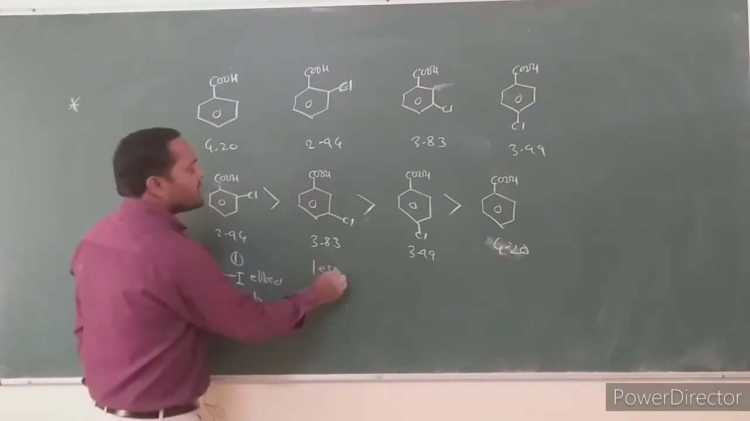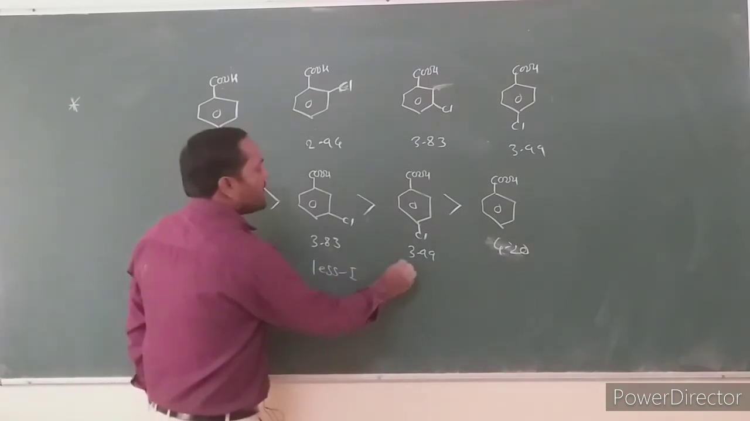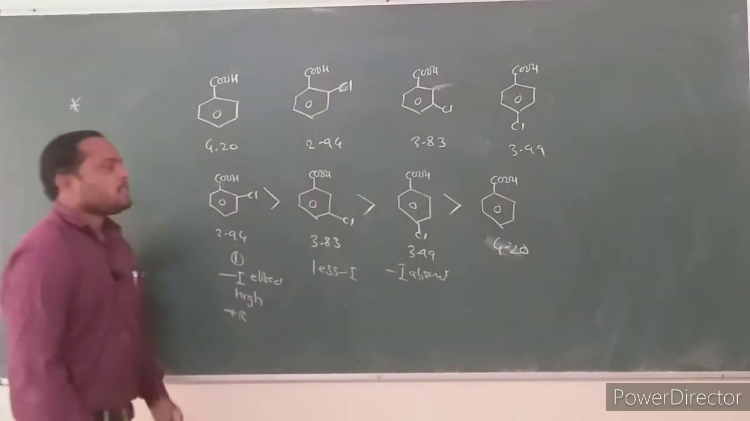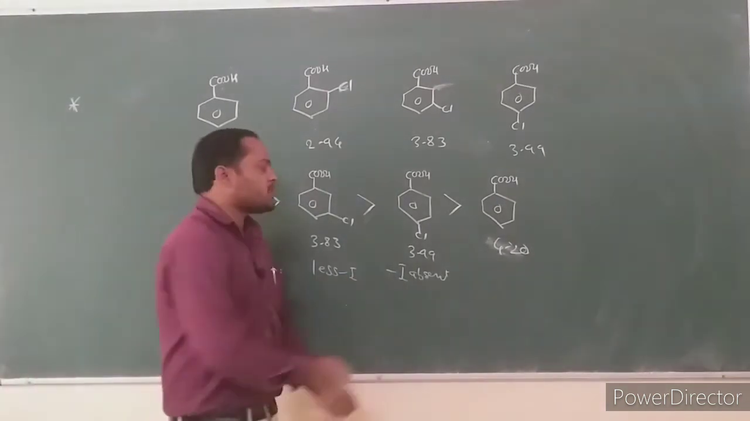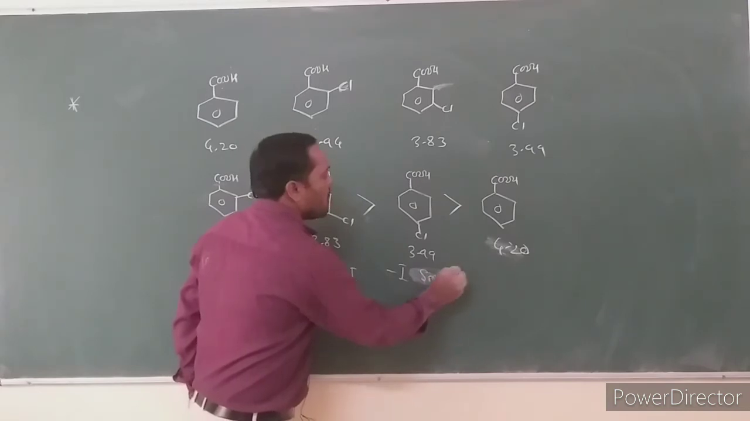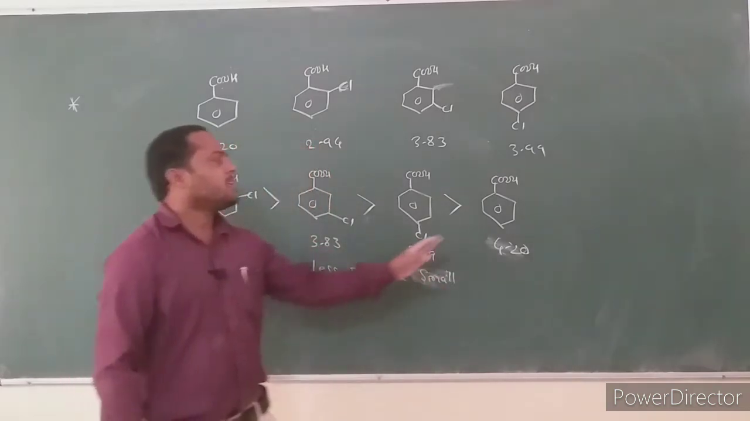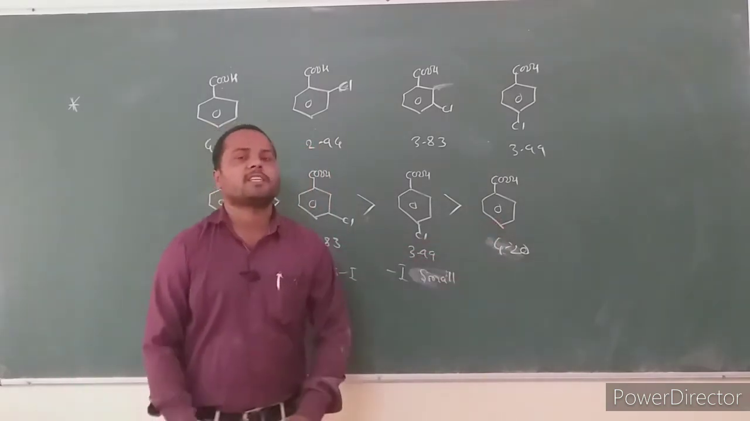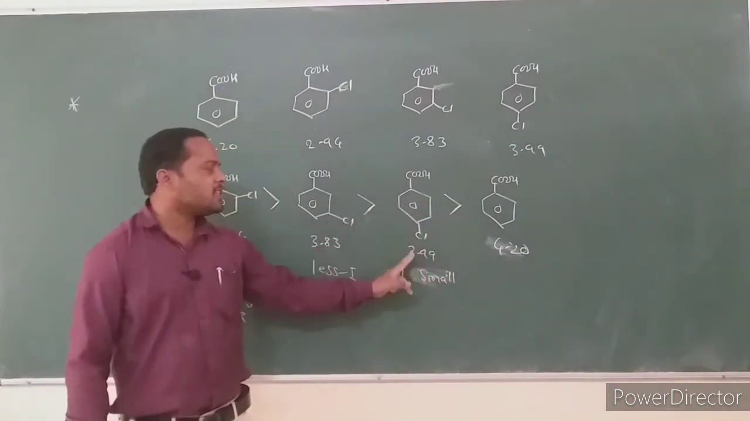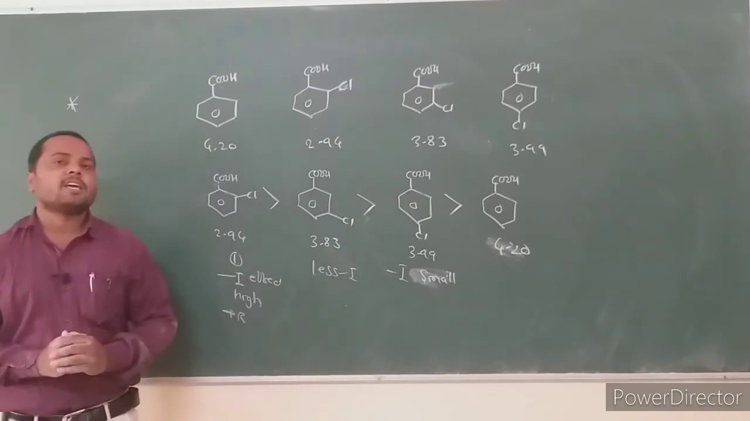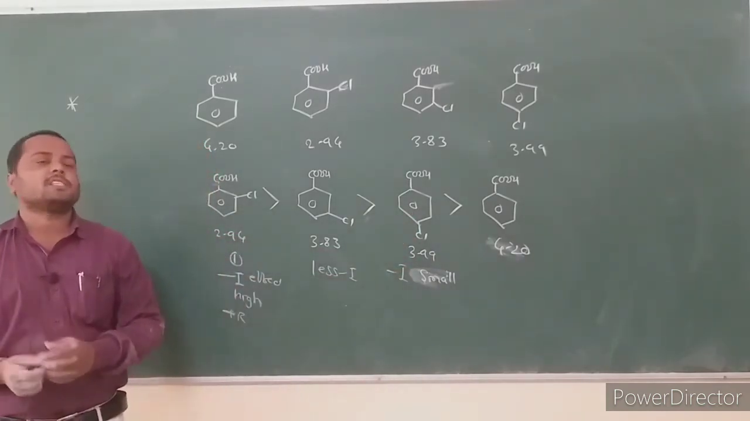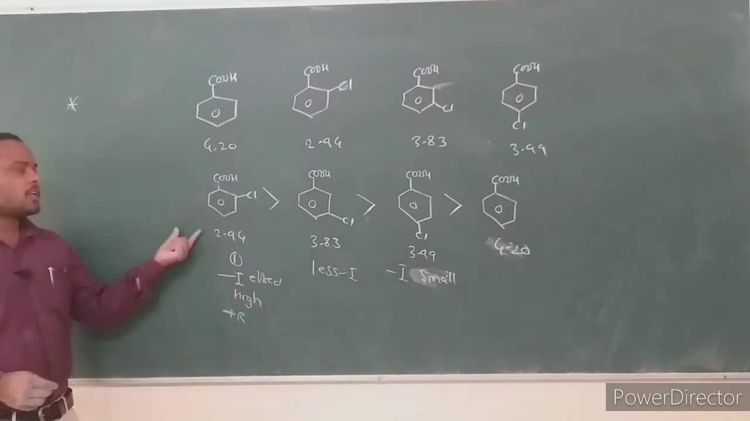In para, the minus I effect is very small. It is present in a small amount. In benzoic acid, there is no substituent, so only the benzene ring's minus I effect is present. But in para-chlorobenzoic acid, the benzene ring and chlorine both have a minus I effect, which makes para-chloro more acidic than benzoic acid.